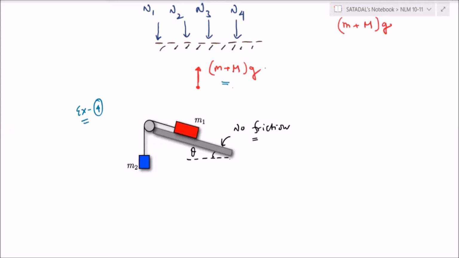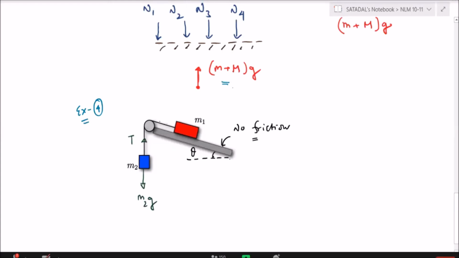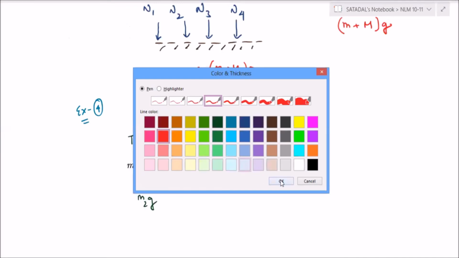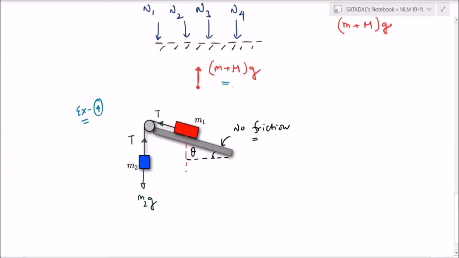This is M2g in the downward direction. Here is tension T. Here also there will be tension T. Correct? And vertically downward direction M1g will act. So in this direction M1g will come. So this is angle theta.